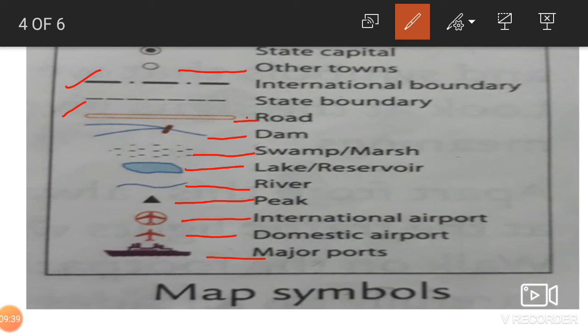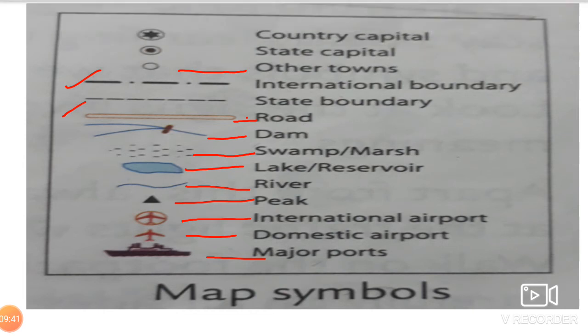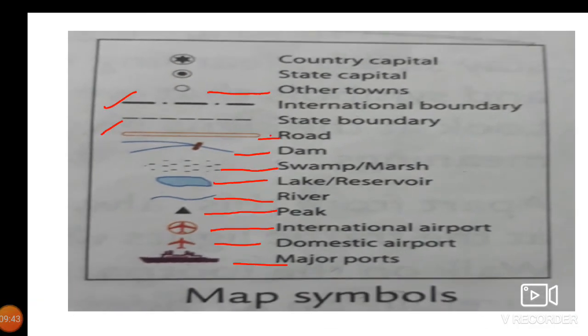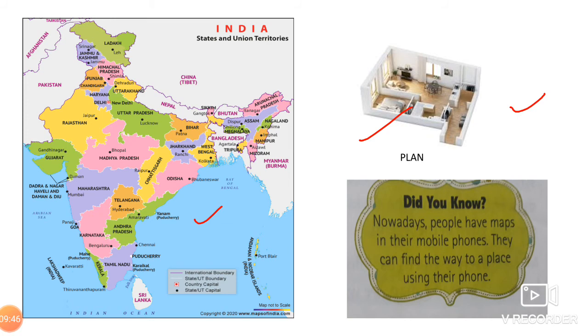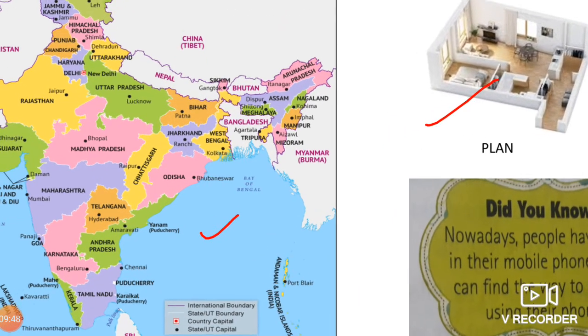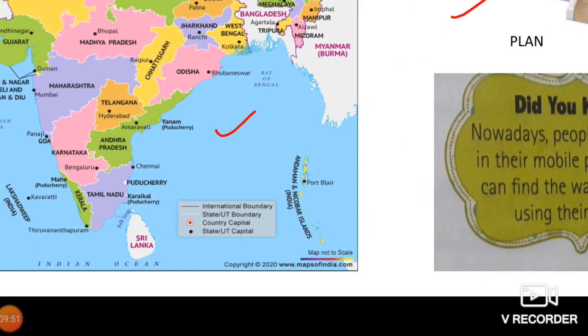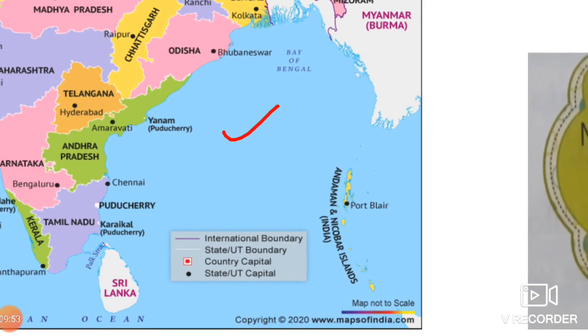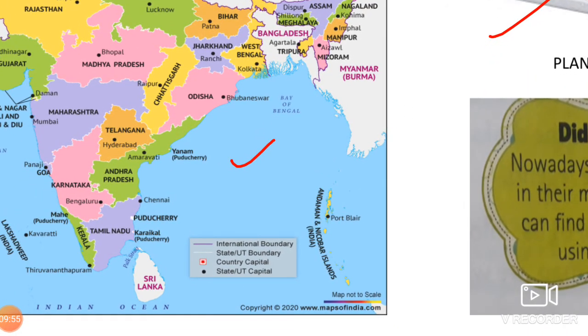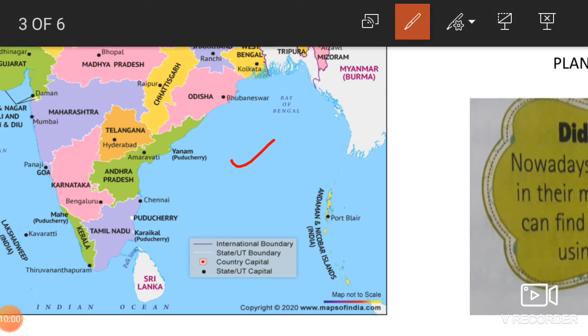If you have maps, children, you can go through the map. One minute. See this. Now here below you see they have shown the line for the international boundary. Okay, this line, the border line of this, that is a boundary. Okay, state boundary, white color, this white color mark is a state boundary. Can you see the white color, beta?